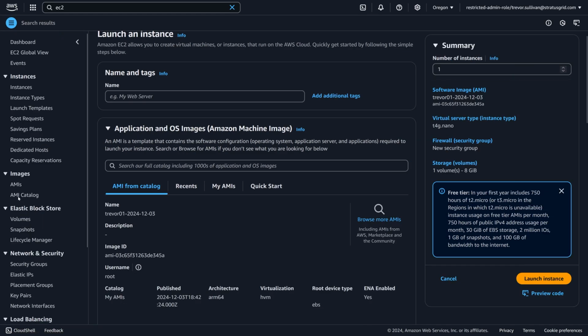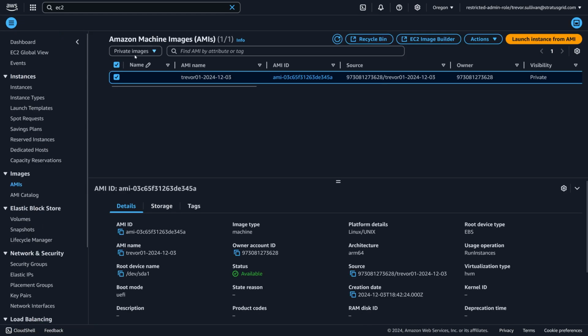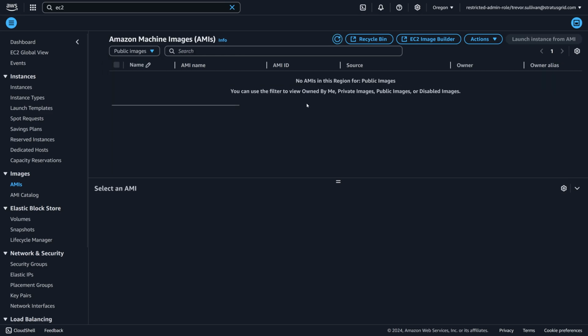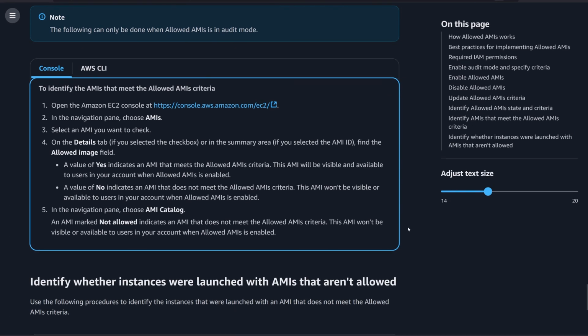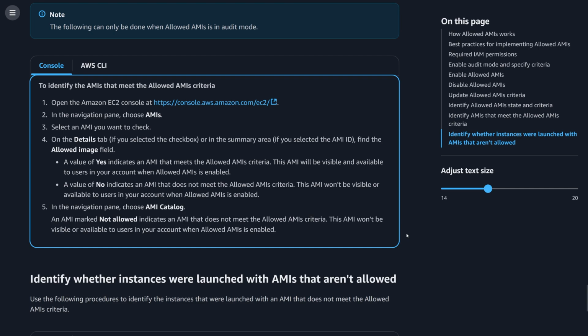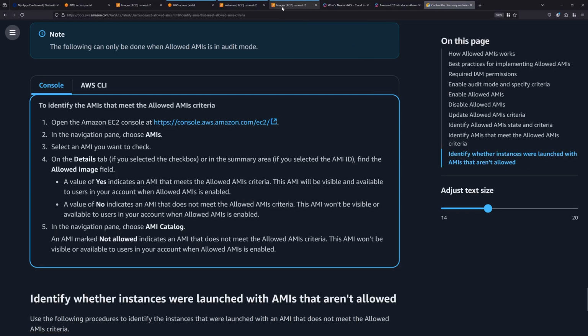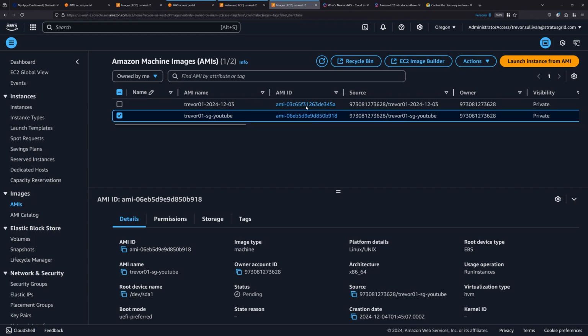I don't know if I actually looked at the AMIs section right here. If I try to select public images, even when I go to public images with no filters enabled in the AMIs view, you can see that it blocks access to those AMIs in the console as well as through the API. I believe the documentation calls that out pretty explicitly, over here in the allowed AMIs documentation. So it is pretty restrictive. It's only going to allow images from this source account over here.